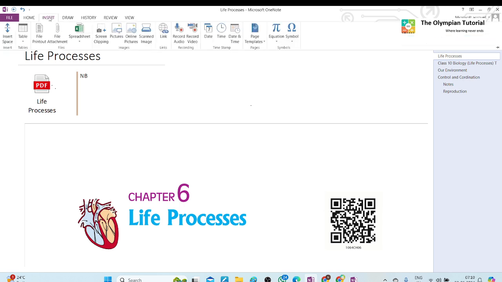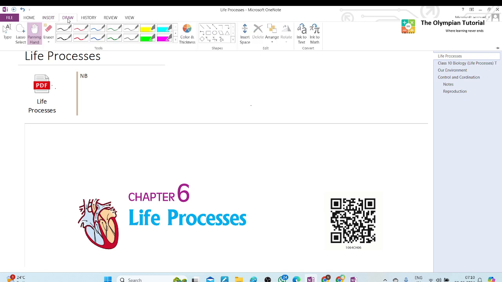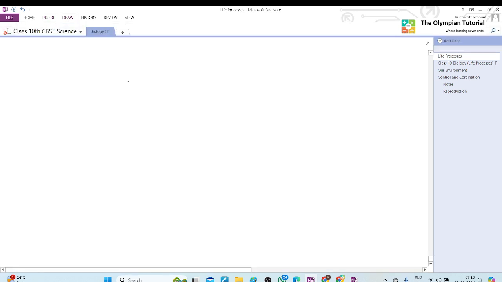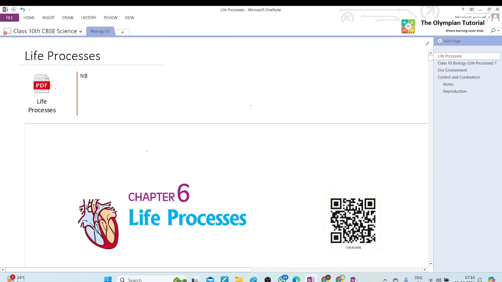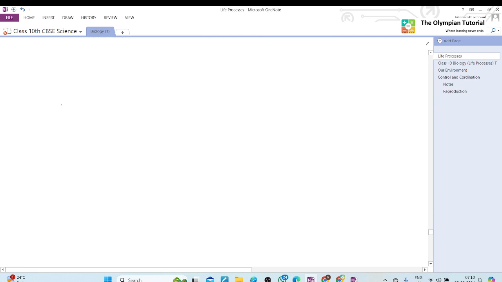In respiration, write down gaseous exchange.